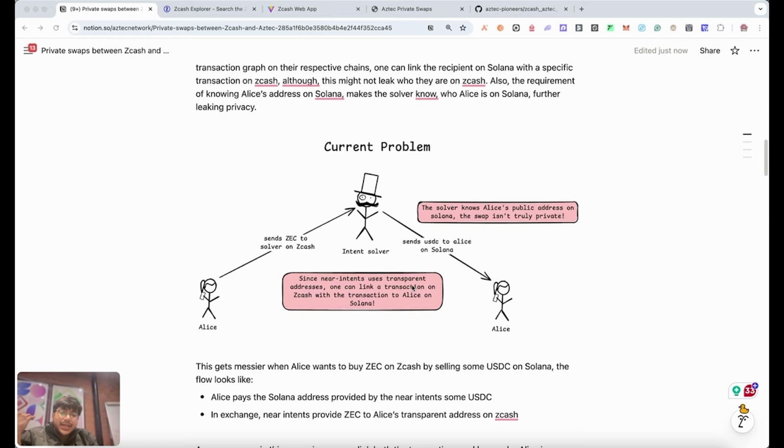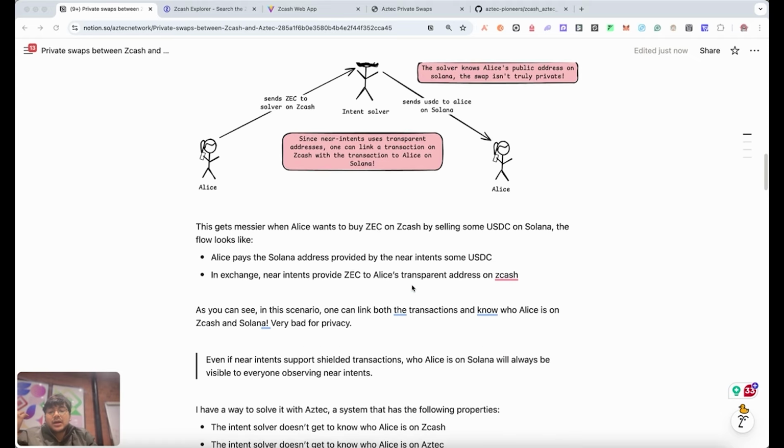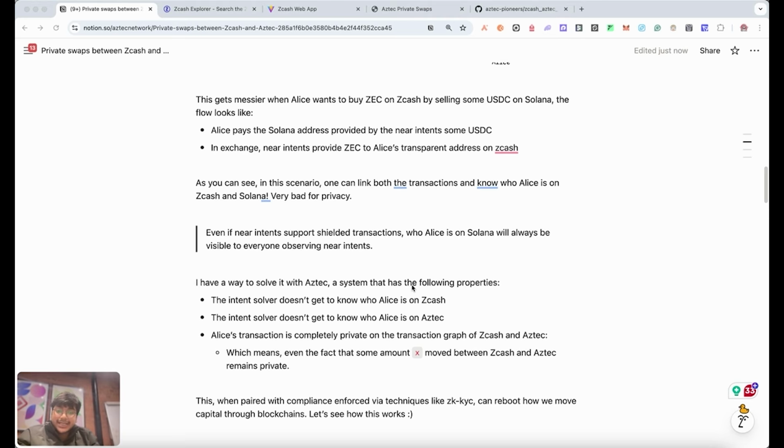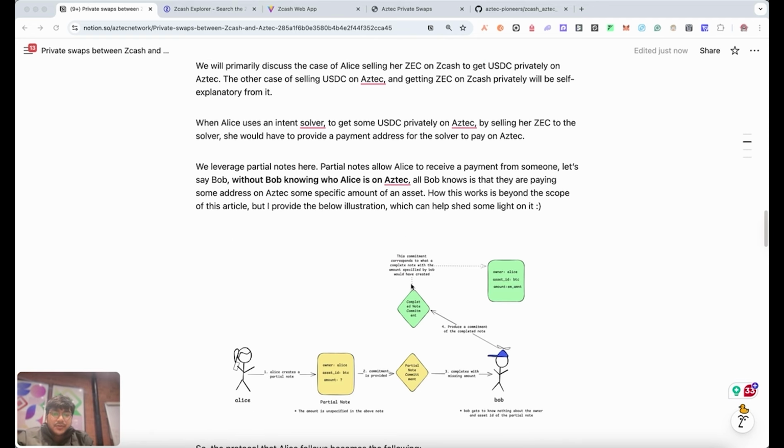I think you can create a system where the intent solver doesn't get to know who Alice is on Zcash. The intent solver also doesn't get to know who Alice is on Aztec, and the transaction graphs are completely private. And this is possible with Aztec, so that's why Aztec is going to be the chain where we are assuming Alice is now going to receive her funds. So let's discuss the solution of how it would work.